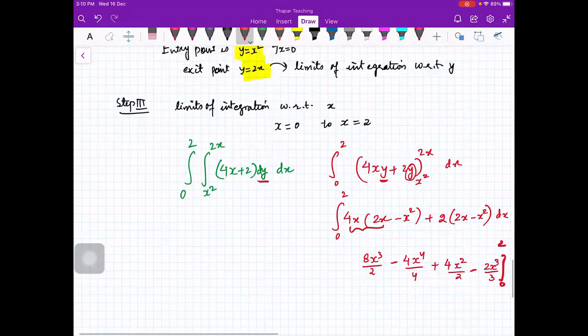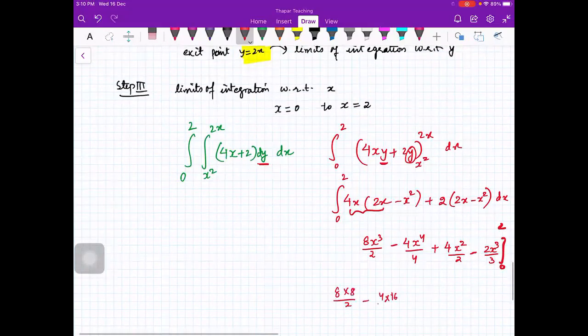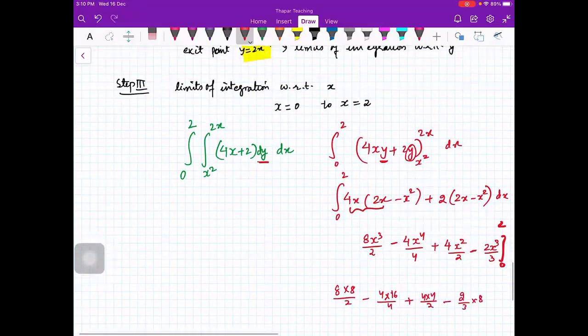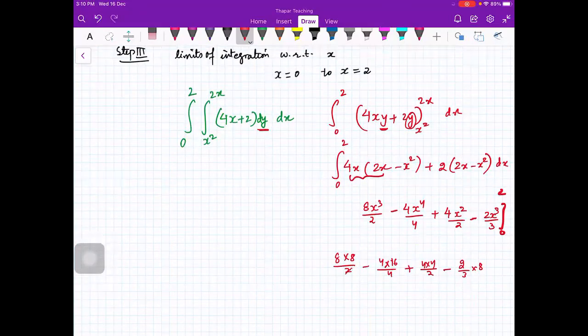So you put, you'll get 8 into 8 by 2 minus 4 into 16 by 4 plus 4 into 4 by 2 minus 2 by 3 into 8, right? You can do the calculations. So this is 32 minus 16 plus 8 minus 16 by 3. So this is your answer. Same answer, you can check the calculations. Is this clear to everybody?